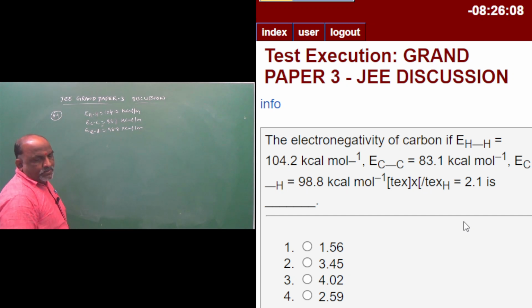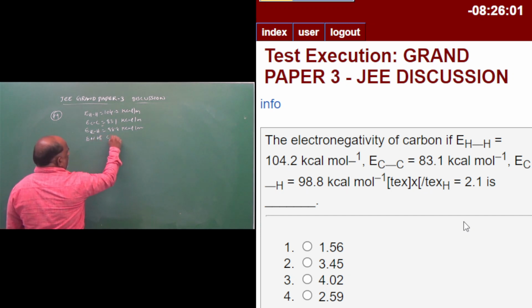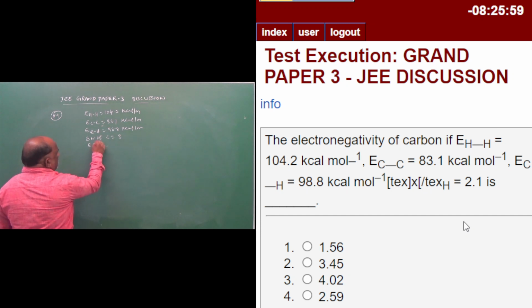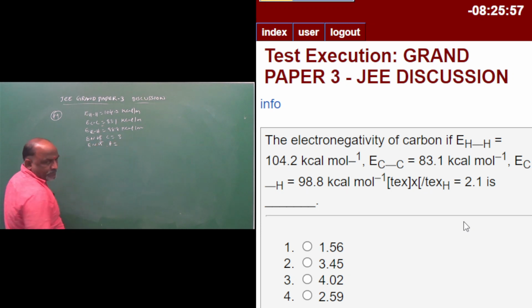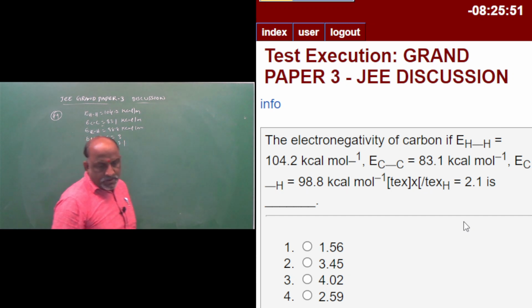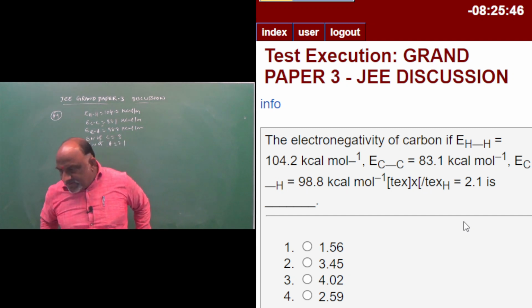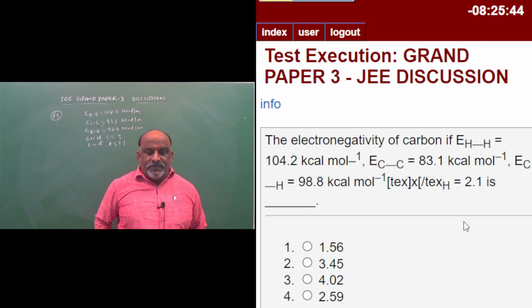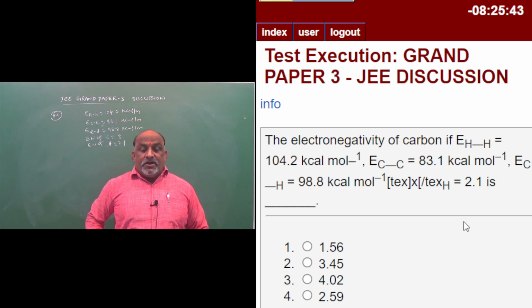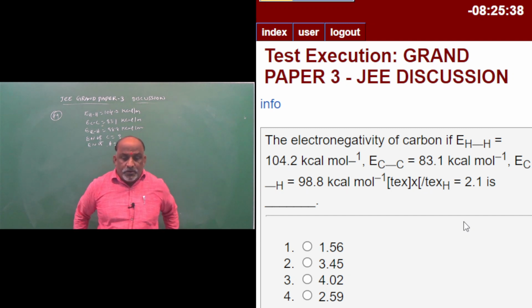And we have to find the electronegativity of carbon. EN of carbon is equal to how much? EN of hydrogen is given, that is 2.1. Electronegativity of hydrogen was given 2.1.